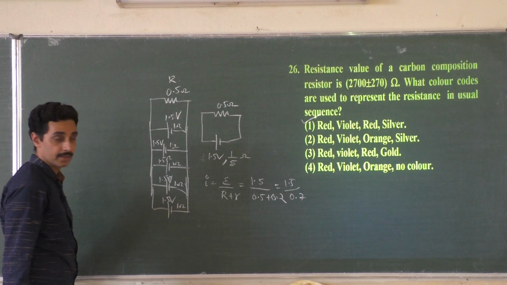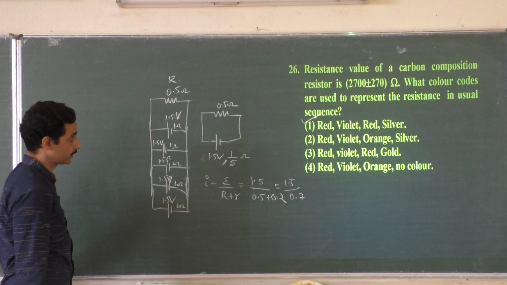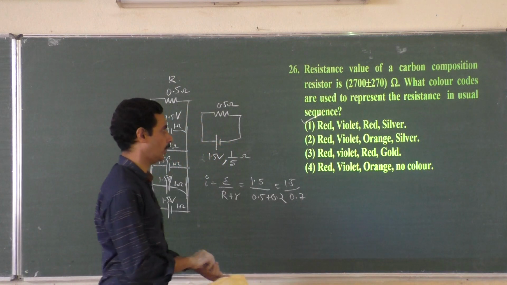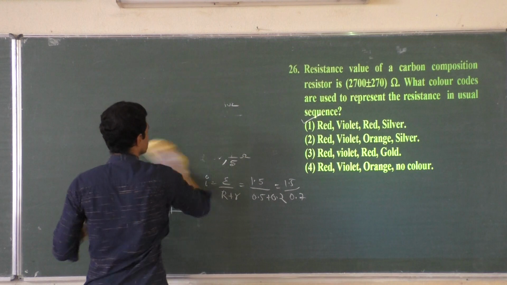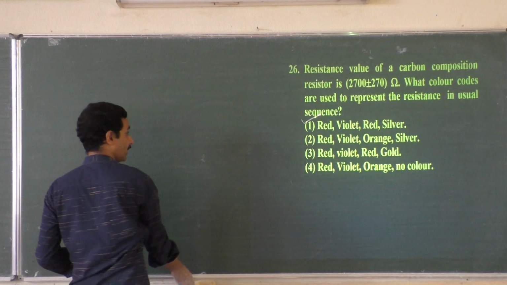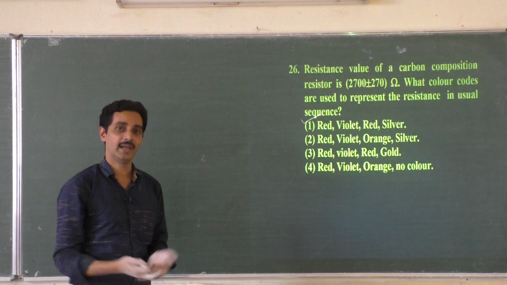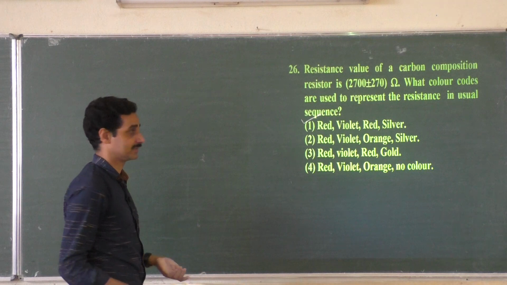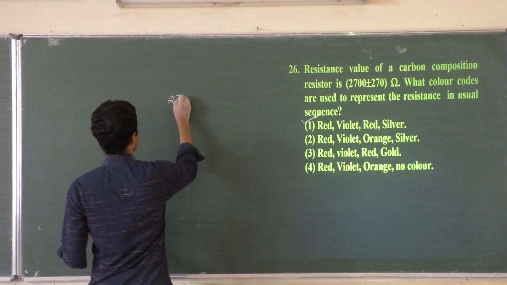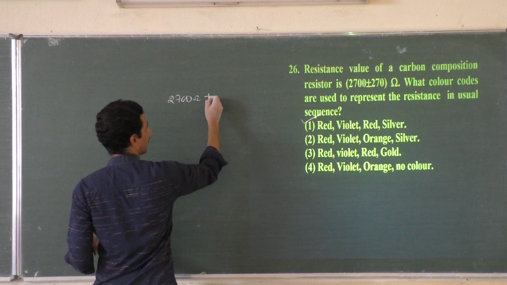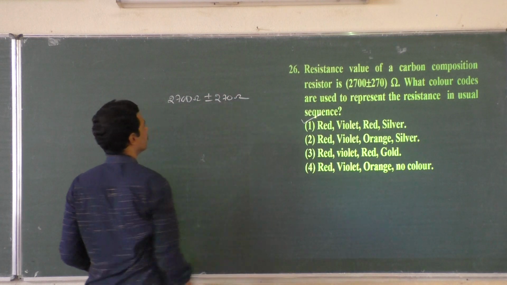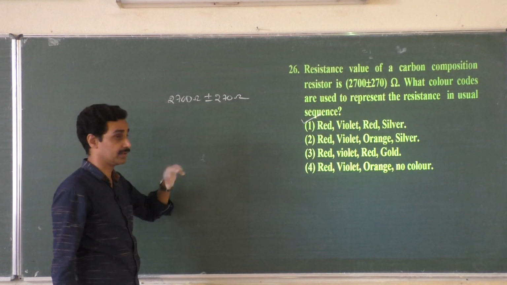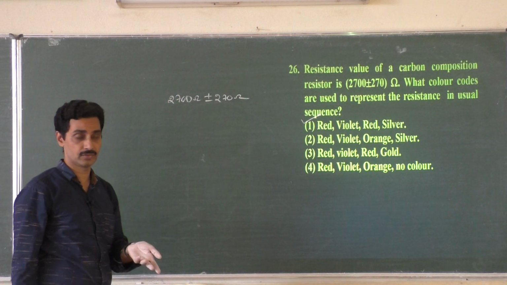26. Resistance value of a carbon composition resistor is 2700 plus or minus 270 ohm. They have given the tolerance, the percentage variation, in the resistance itself, not in the form of color coding or percentage. Percentage we have to find out. 2700 ohm plus or minus 270 ohm. That means the 2700 ohm resistor may have any value between 2700 plus 270 to 2700 minus 270.